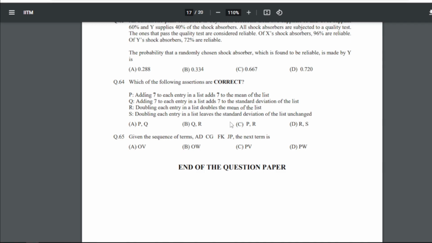65: given the sequence of terms AD, CG, FK, JP, the next term is what? So here you will have to find the pattern. Arrange the letters in alphabetical order, get their numbers and find the pattern. Once you get the pattern, you will get the answer as OV. So A is the answer for 65.